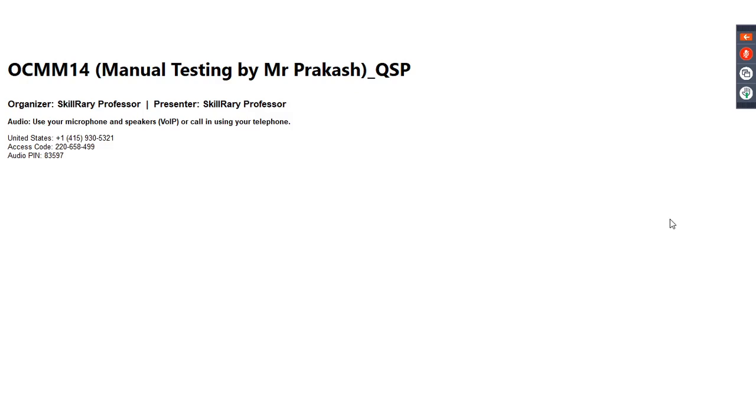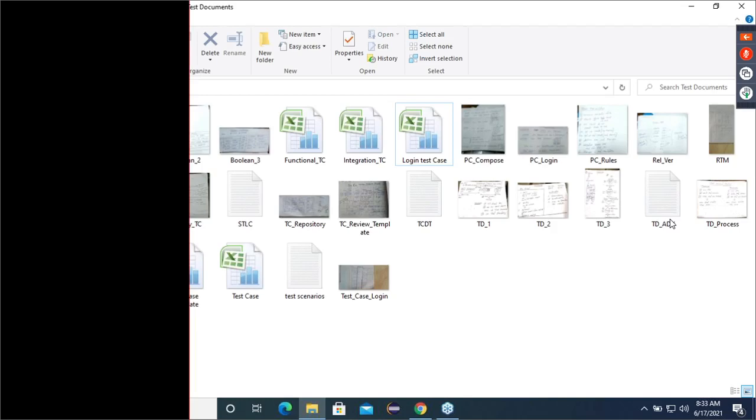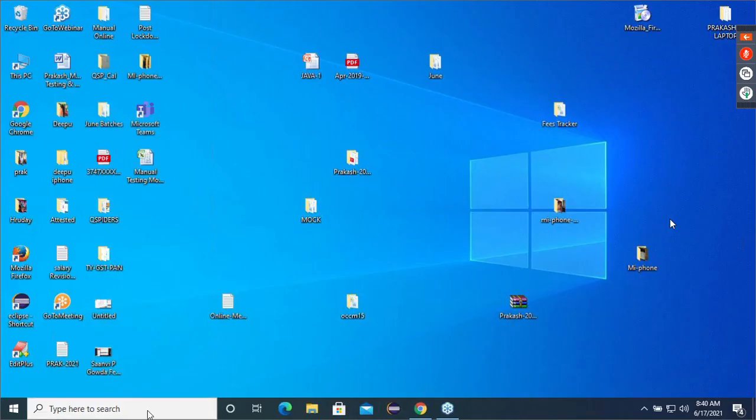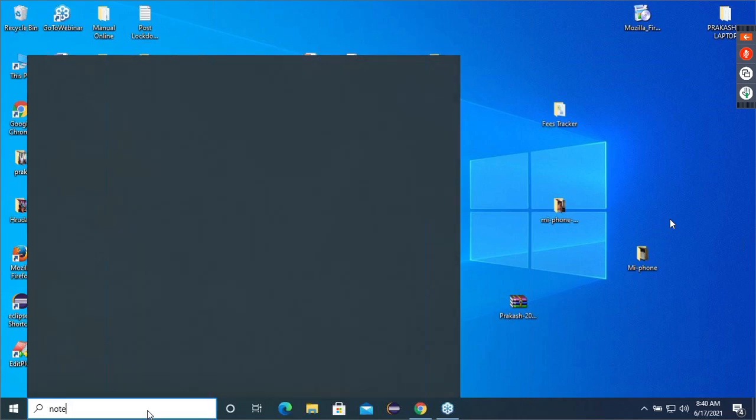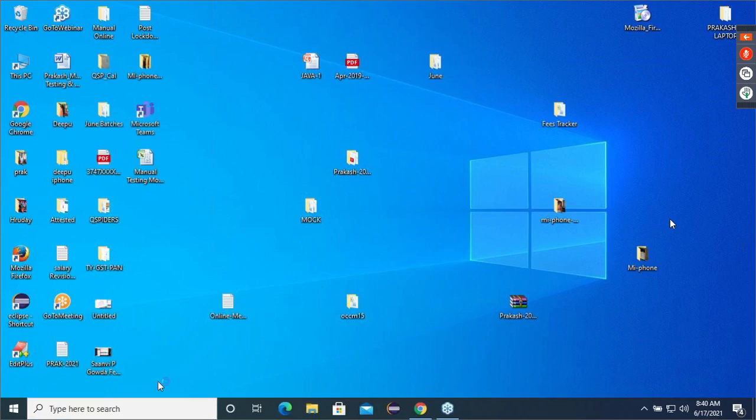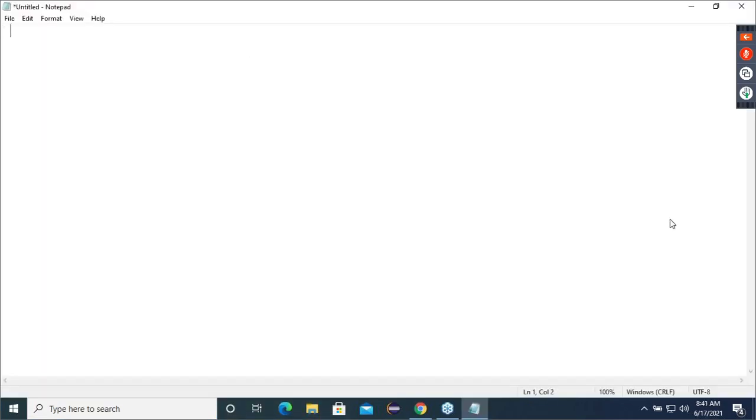That's why, guys, once writing of test cases is completed, as soon as the writing of test case is completed, you cannot directly start the execution process. Is my statement clear? As soon as writing is completed, you cannot directly start the execution process, because test case may have some mistake. Writing test cases, I'll teach you in the last. My assumption is already writing is completed.